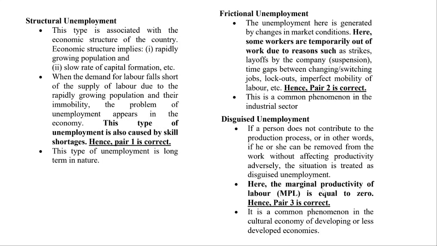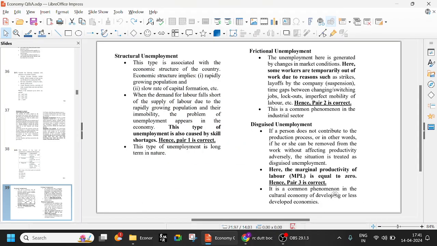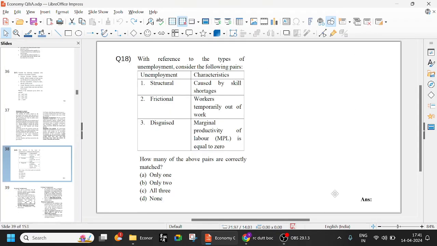So it's a common phenomenon in developing or less developed economies. If you go to any construction activity, you will see this. Out of 10 people working, one or two people will just pass time. Their marginal productivity is zero. So they have disguised unemployment, which is actually risky, because he has a job, he is getting money, so he thinks it's fine. But any moment he can be removed from work.